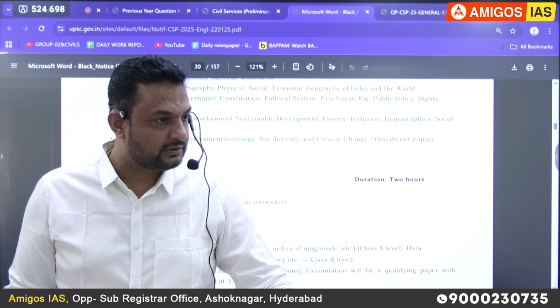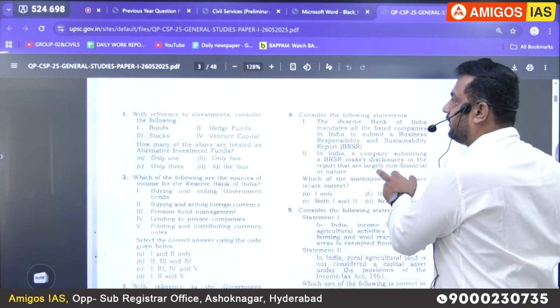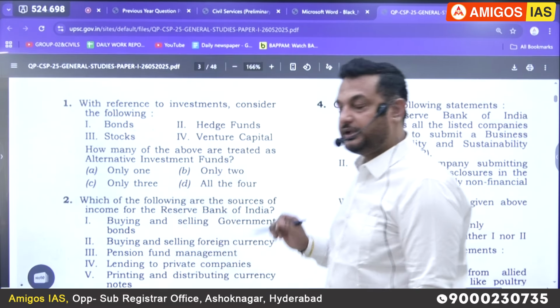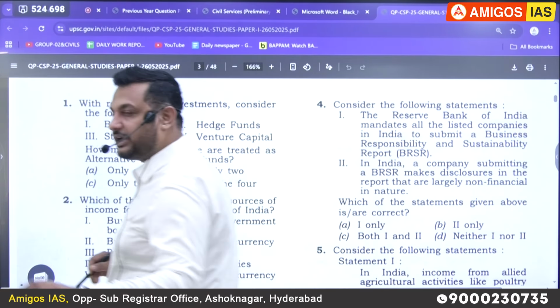Not only teaching, even my studying will get obstructed because of any external sound. If you check it out, sir, in the prelims officially they did not mention each and every topic of economy. Simply they mentioned: economic and social development, sustainable development, poverty, inclusion, demographics, and social sector initiatives. But if you check the prelims question papers, even this year, 2025, the starting 10 questions are economic questions only.